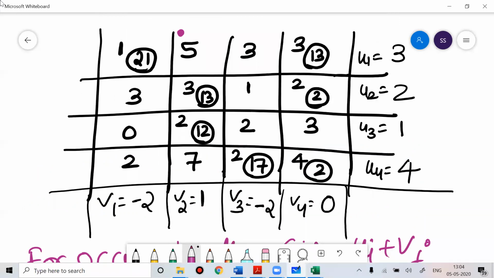This is 3 plus 1, 4. This is plus 1. You can see this is 3 minus 2, 1. So 3 minus 1, this is plus 2. So you can see this value. This is minus 0. This is plus 3. You can see this is 0. So this is 1.